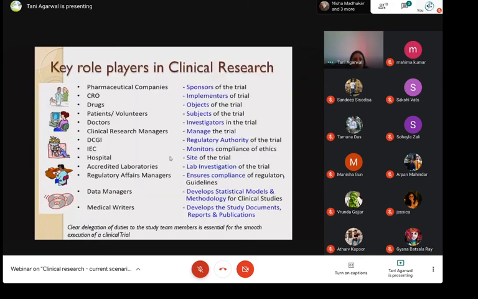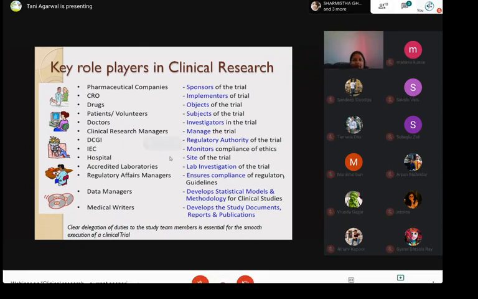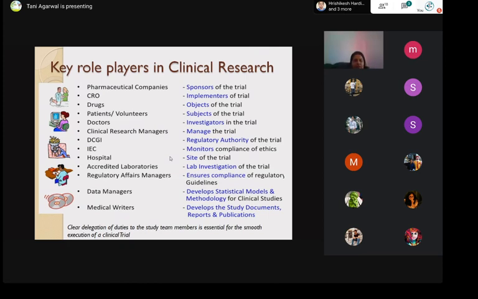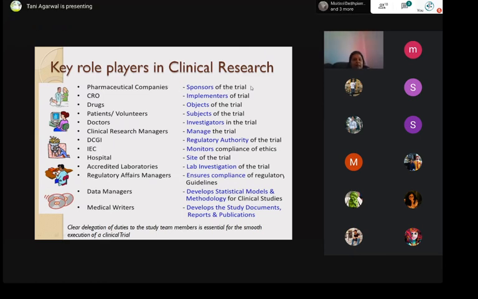So just to give you a glimpse of who all are the role players involved in any clinical research. It begins with the pharmaceutical company, or pharma company, which sponsors the trial. Then comes the CRO, the contract research organization, or clinical research organization in different places.